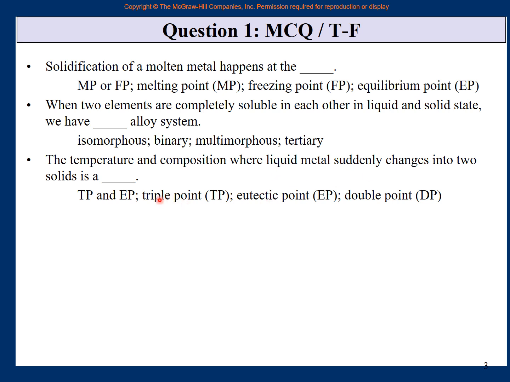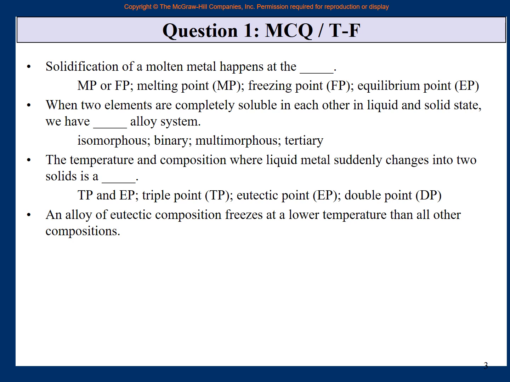But also it is a triple point. This is very important. It is a triple point because there was one liquid on one side and two solids on the other side. So three phases, one liquid and two solids, coexist at that point. So if you click eutectic point, you are correct, but you are not totally correct. If you click triple point and eutectic point, then you will be totally correct in this question.